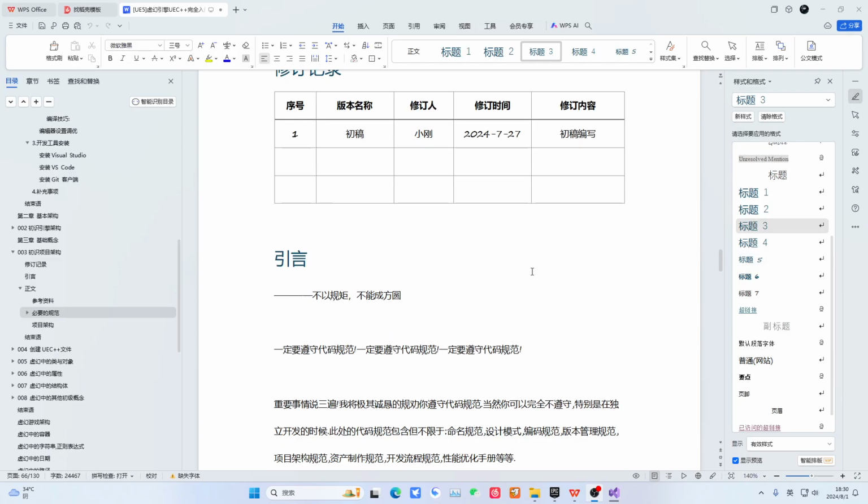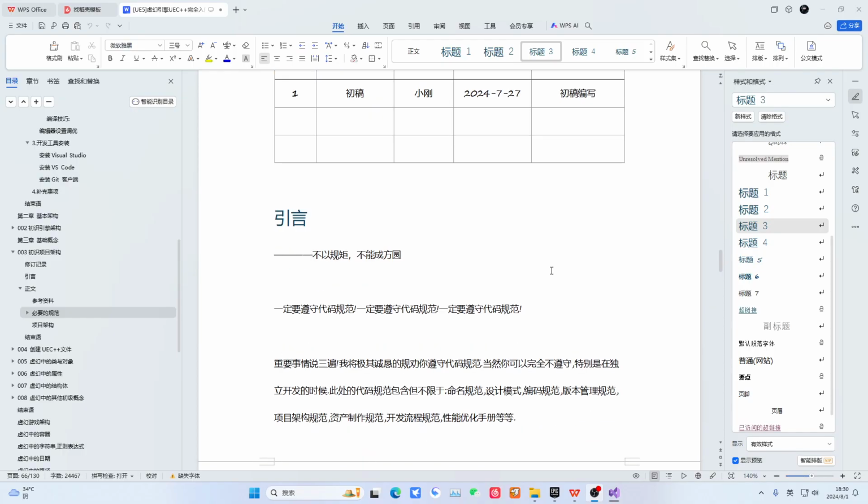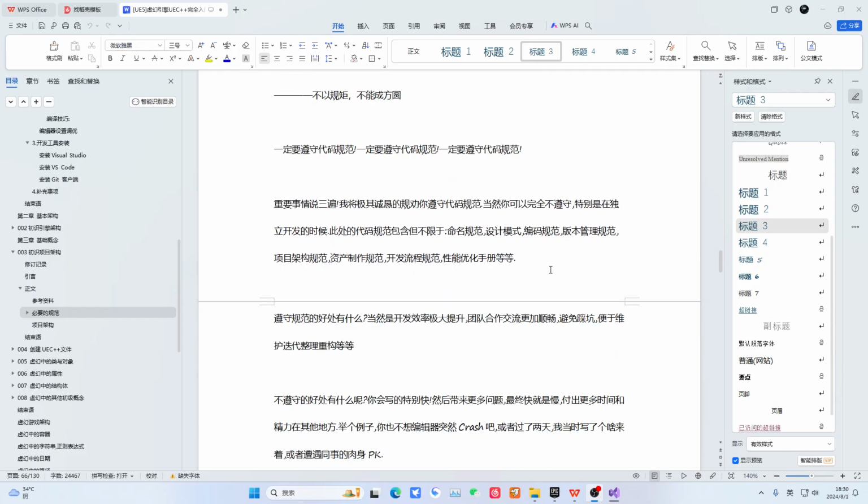Now we will begin learning the basic concepts. First, let's talk about code standards. We must follow these code standards. In a narrow sense, code standards refer to the standards for writing code. In a broad sense, code standards are not simply about writing code.